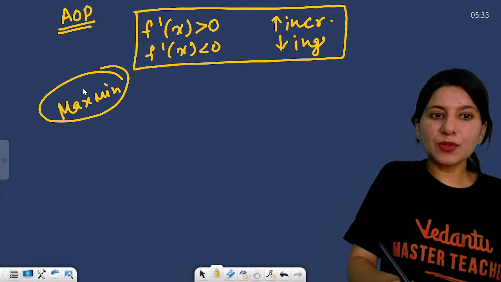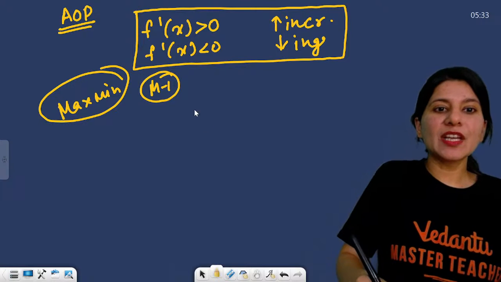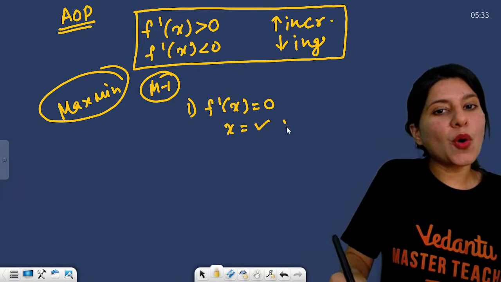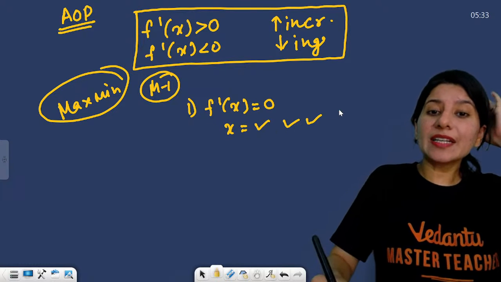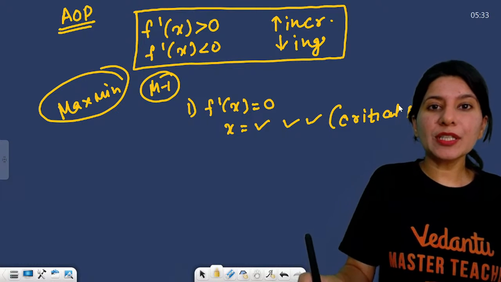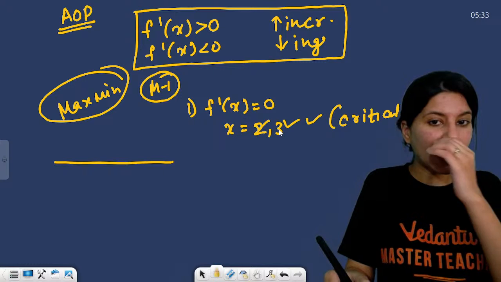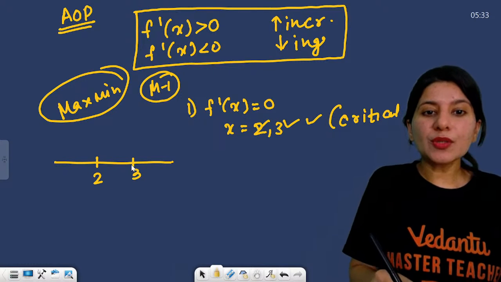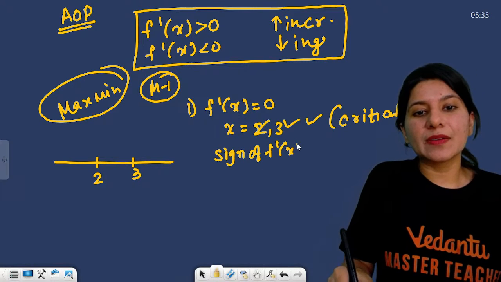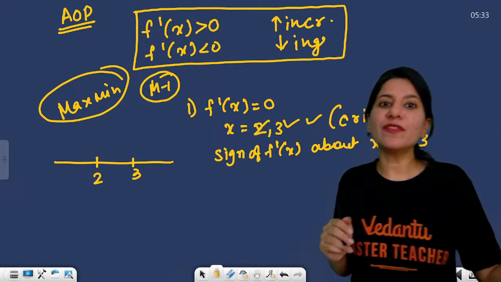Maxima and minima, what you need to do is, there are two ways about it. Method number 1, understand this nicely. First, you have to find f dash x equals 0 and find all the values of x. These will be your critical points, right? Now you need to draw a number line, and suppose x equals 2 comma 3, you are having 2 and 3 points. Now you need to check the sign of your f dash x in the neighborhood of 2 and 3.